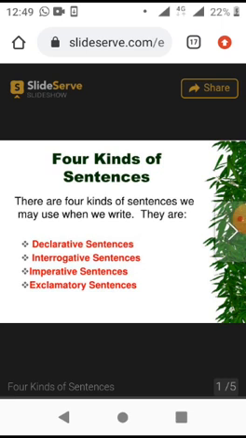First is declarative sentence, interrogative sentence, imperative sentence, exclamatory sentence. Now all these 4 types of sentences we are going to learn with each slide. So I am moving to the next slide.